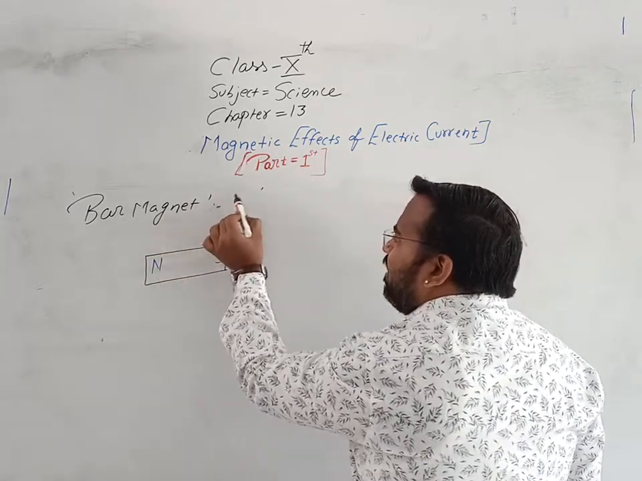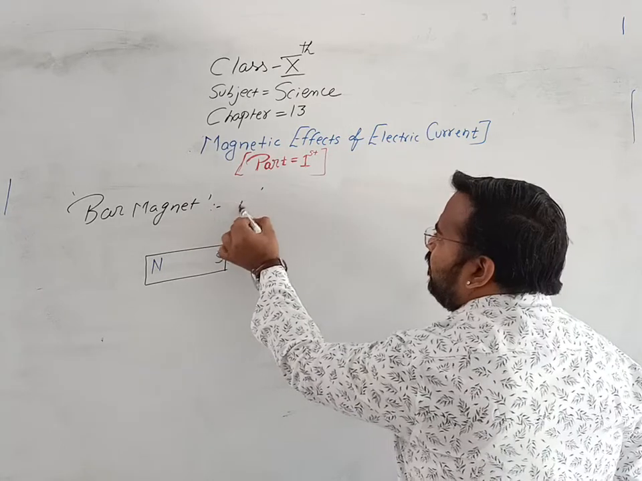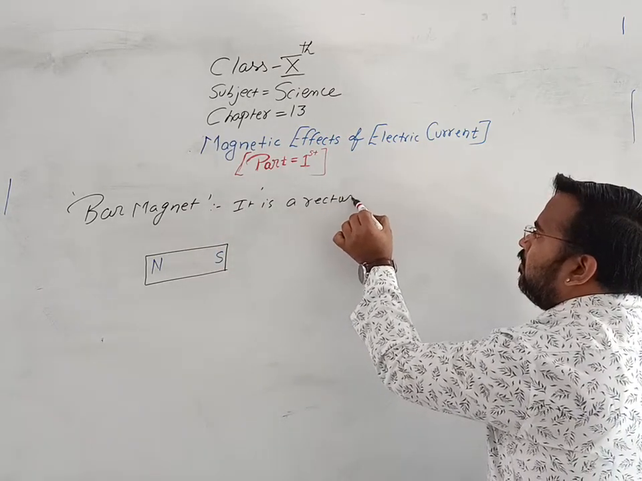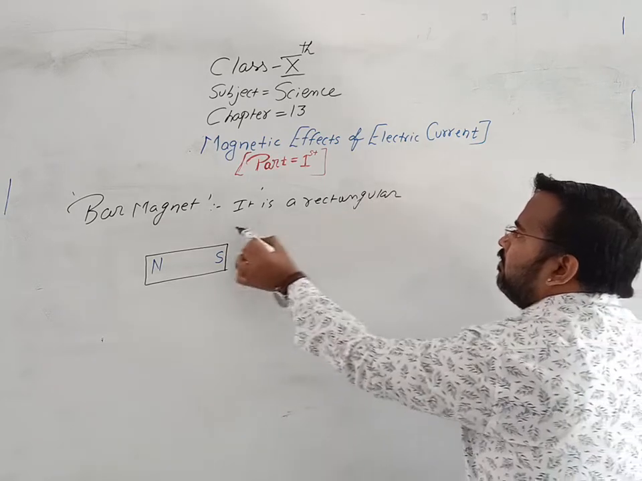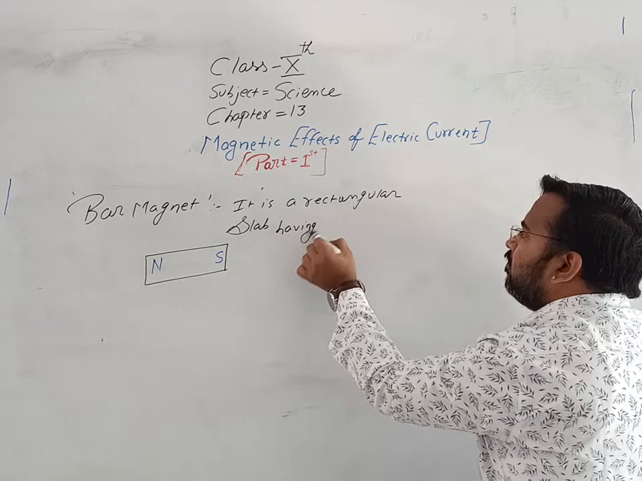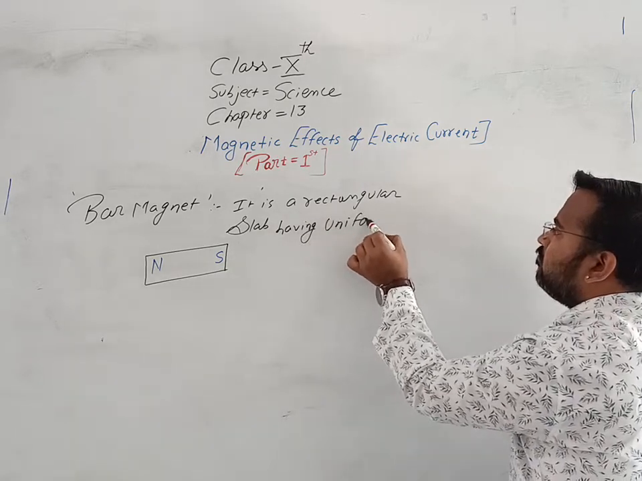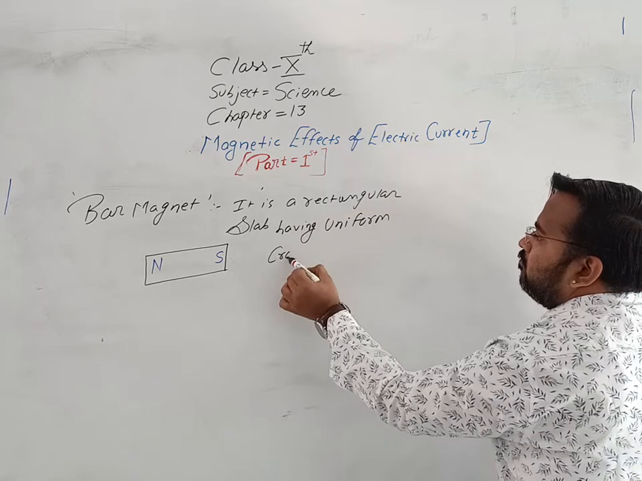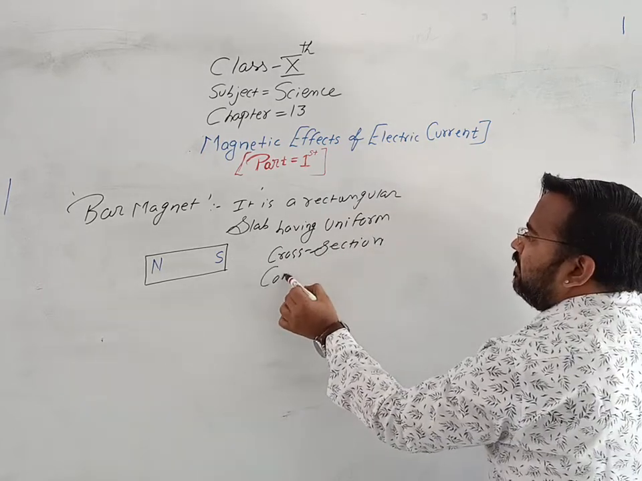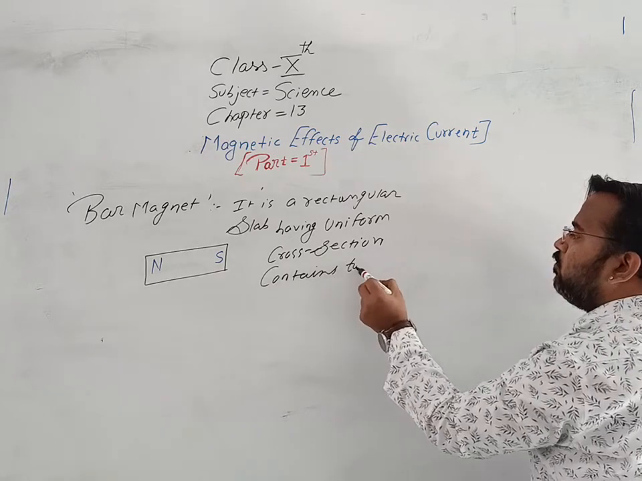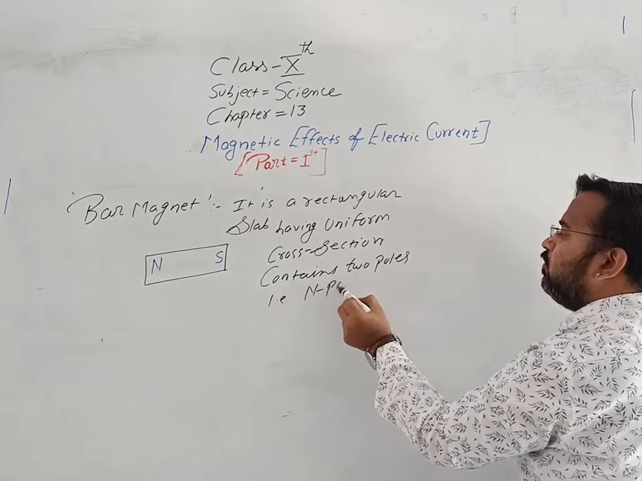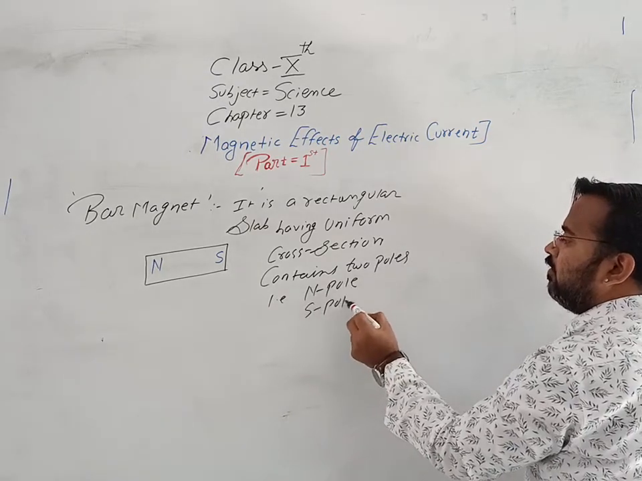So the definition of a bar magnet we can write: it is a rectangular slab having uniform cross section, containing two poles, that is north pole and south pole.